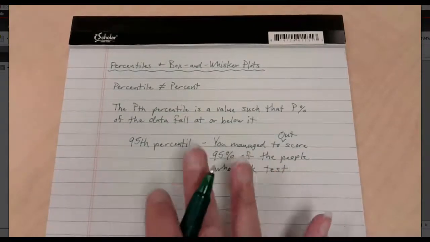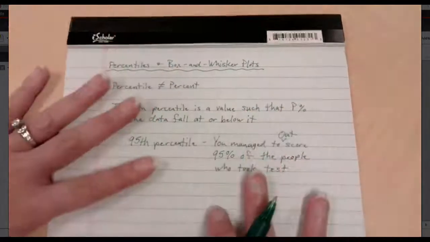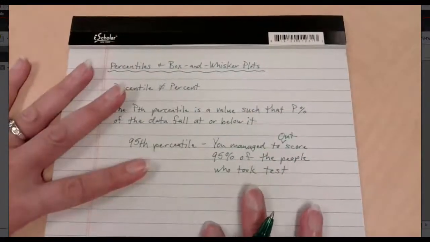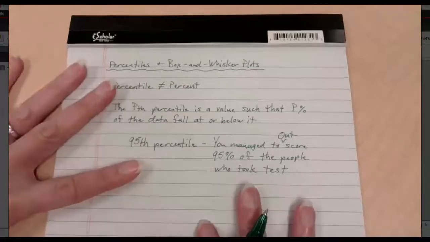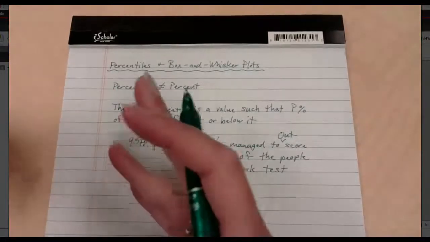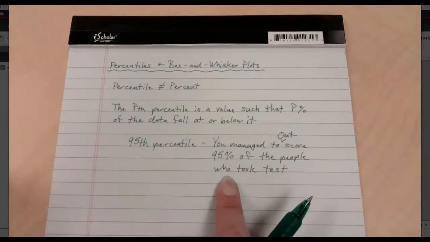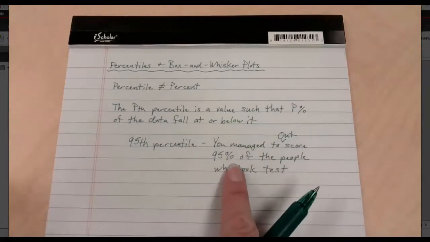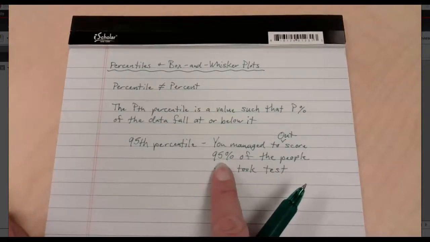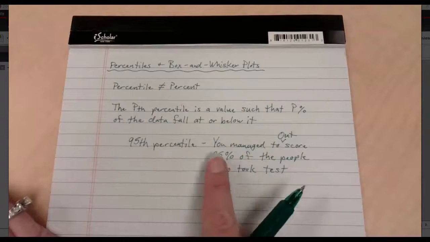What if, just ponder life for a second, what if everybody who took the test did really, really badly? What if you have a group of completely normal high schoolers and all of a sudden you're taking a test about nuclear physics and you scored the 95th percentile? Does that mean that you're a brilliant nuclear physicist? Probably not. That means that out of all the people that scored poorly, you scored better than 95% of them. This doesn't actually tell you your amount of knowledge collection. This just compares you to other people that have done the same.